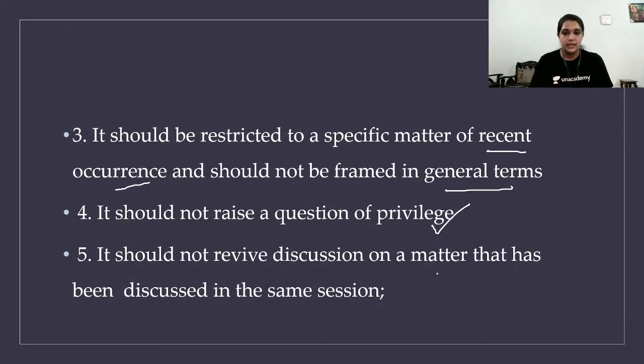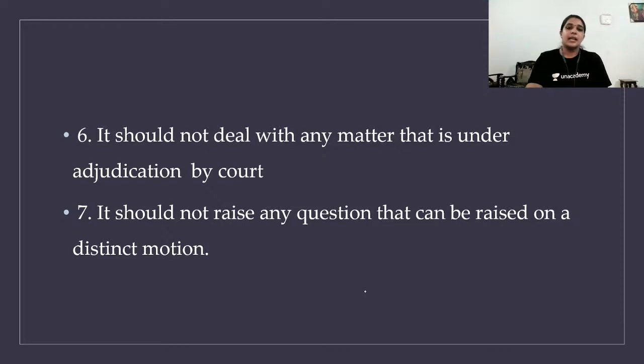It should not revive discussion on a matter that has been discussed in the same session. Some business is going on, they are discussing that only, and some person will come and bring in an adjournment motion. That is also not allowed. Next. It should not deal with any matter that is under adjudication of court. So it is in the court. We cannot discuss that under adjournment motion.